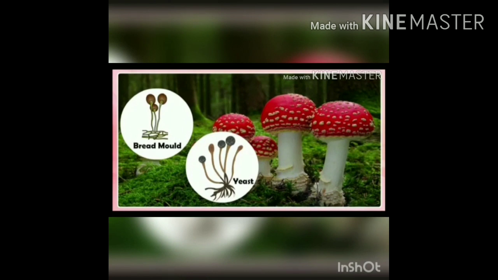This mode of nutrition in which organism take in nutrients from dead and decaying matter is called saprotrophic nutrition. And such organisms with the saprotrophic mode of nutrition are called saprotrophs.